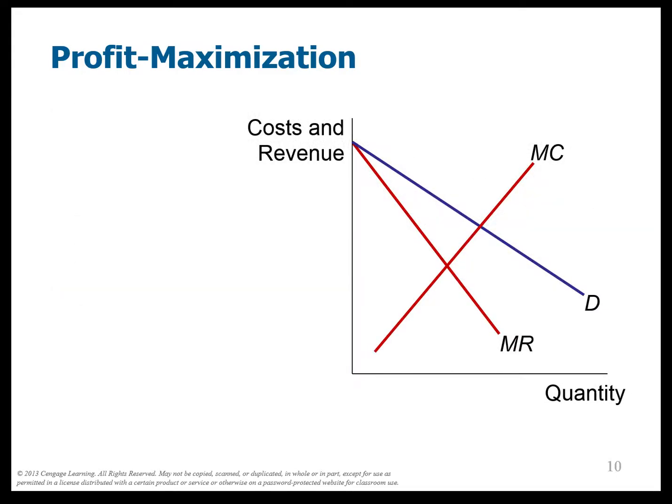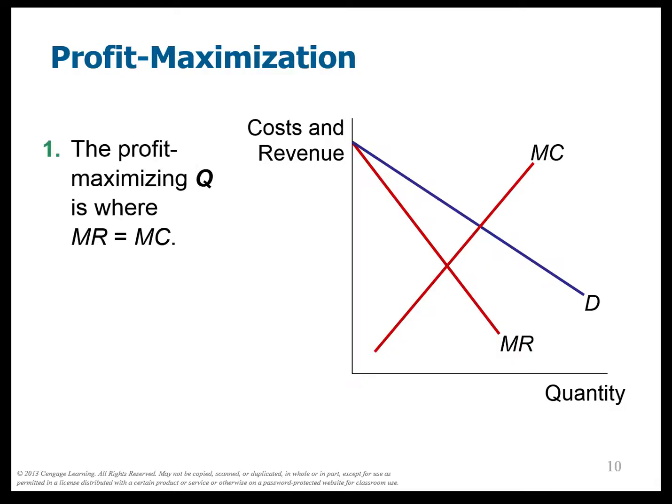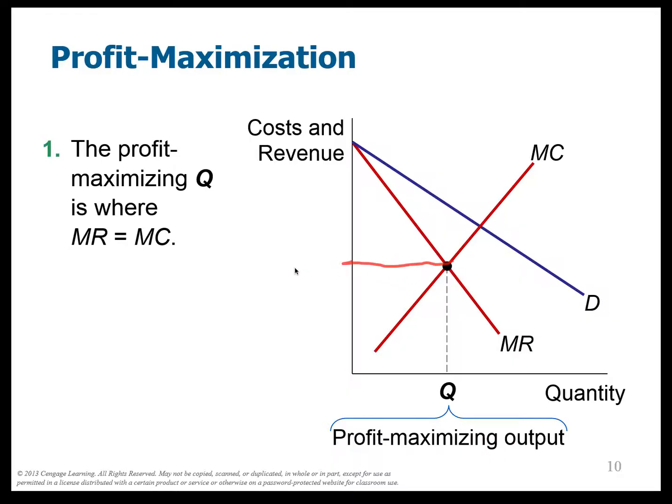All right, so here we go. I have a marginal revenue and marginal cost curve as well as the demand curve. So this looks different from the perfectly competitive firm, because the demand curve is downward sloping, and now we also have this marginal revenue curve. All right, so we want to find the Q where marginal revenue equals marginal cost. That's pretty easy. That's this Q right here. But I want to caution you: some people accidentally go over here and say, oh, this is the right P. But why would it sell for this P?